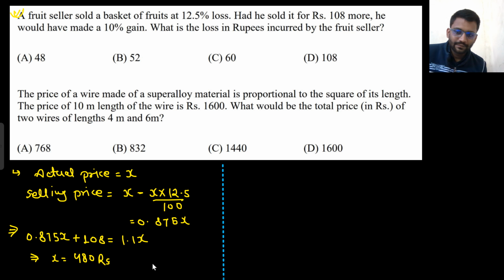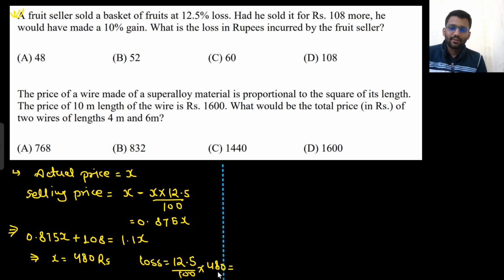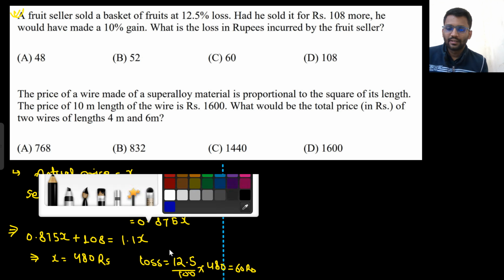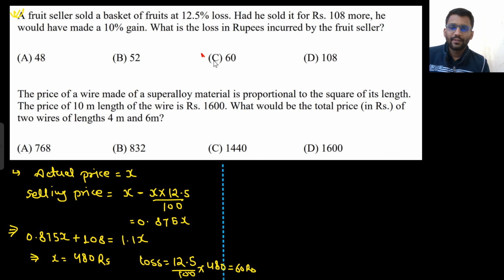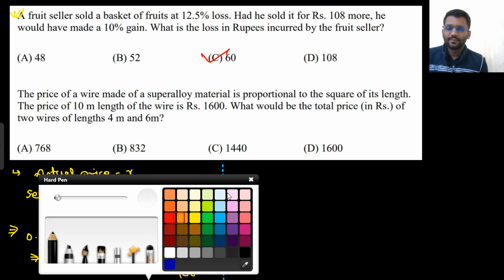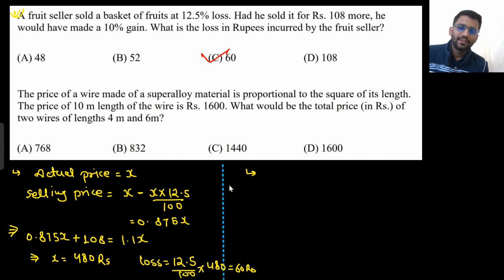What was the loss? Loss was 12.5% of x. So 12.5 by 100 into 480. So that was the loss. That means 4.8 into 12.5, which is 60 rupees. So the loss was 60 rupees. So that would be the answer. Well and good, easy question. Let's move on to the next one. Very easy question.